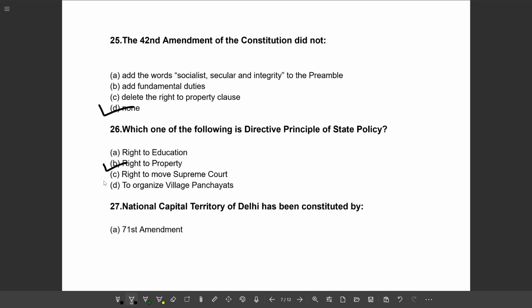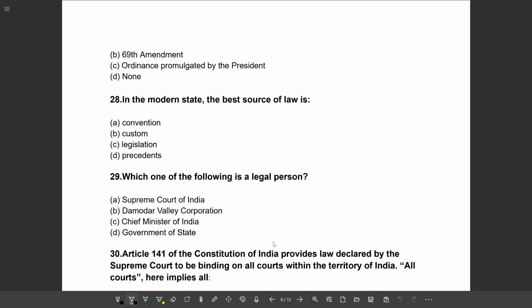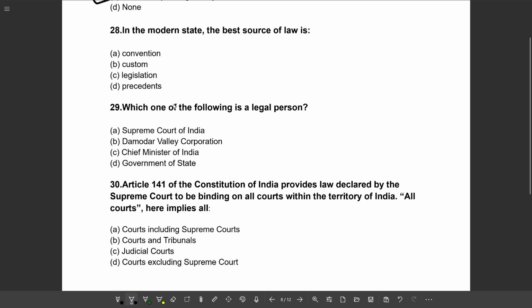National Capital Territory of Delhi has been constituted by option A, 71st Amendment; option B, 69th Amendment; option C, ordinance promulgated by the President; option D, none. So the correct option will be option C, ordinance promulgated by the President.